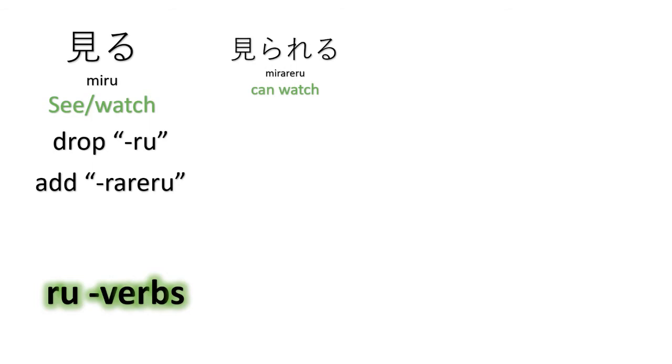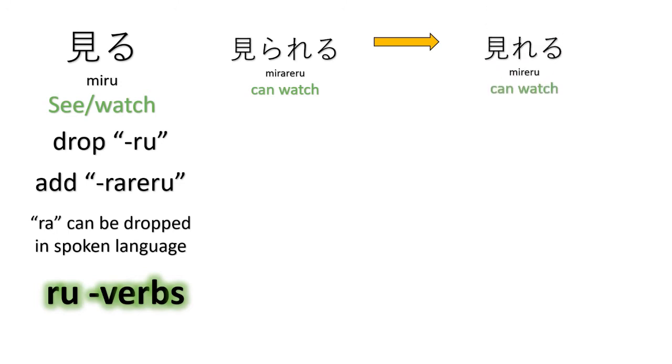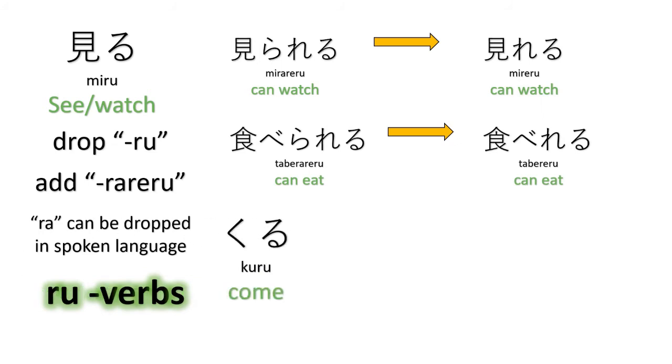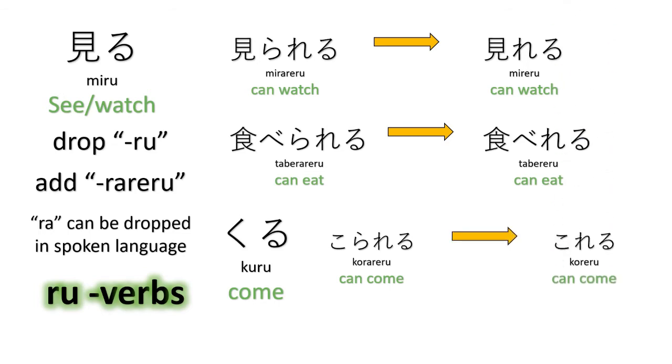We can also shorten mirareru by dropping ra. So in spoken language, ra can be dropped and mirareru becomes mireru. Okay? Mirareru becomes mireru because we dropped ra. Same with the others. Taberareru, tabereru. Also applicable to kuru. Its potential form is korareru and it becomes koreru. Okay?